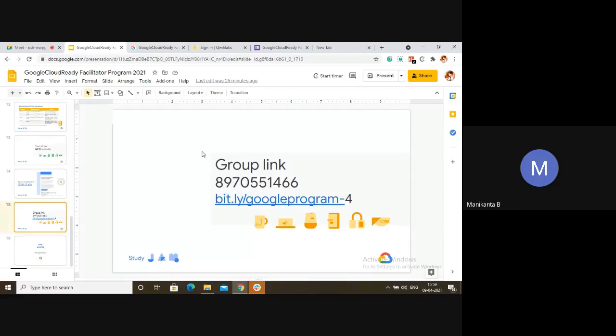The score is only for that lab, for that moment only. If you get a green tick, that means you have completed the lab. If you get 100, the green tick will come and you can move forward.